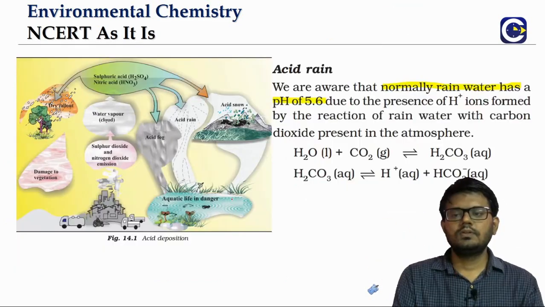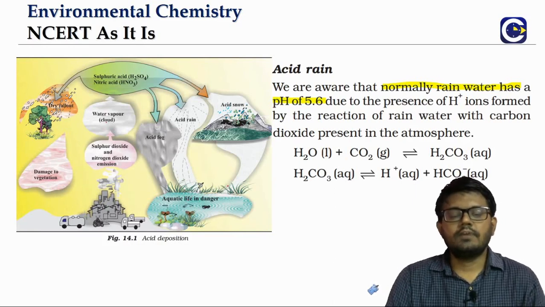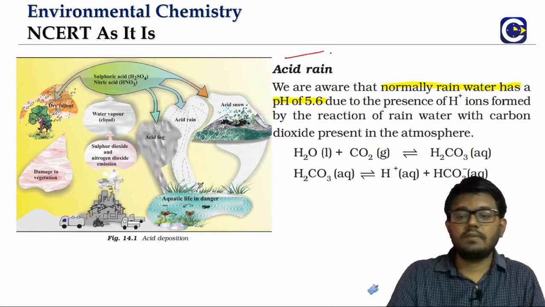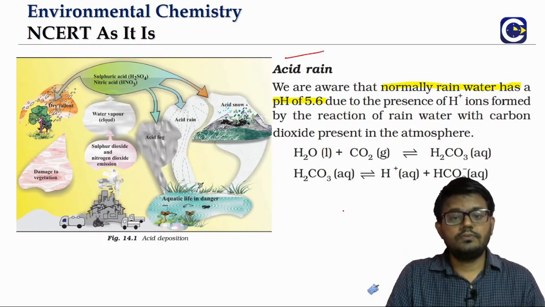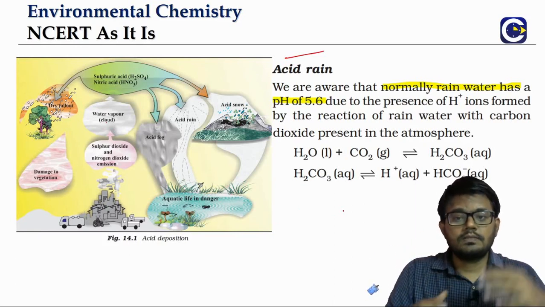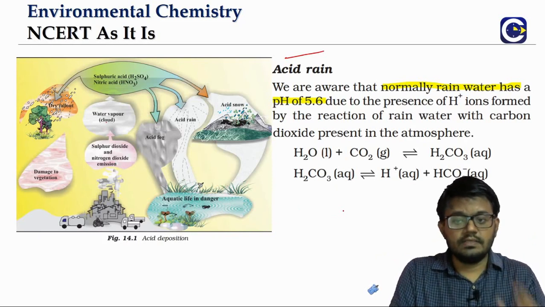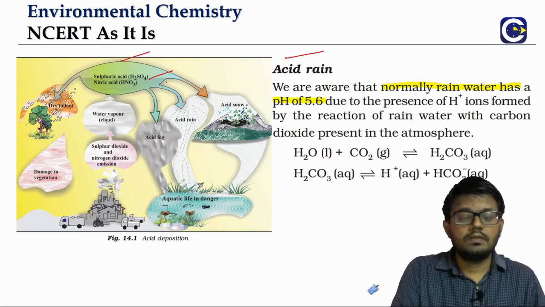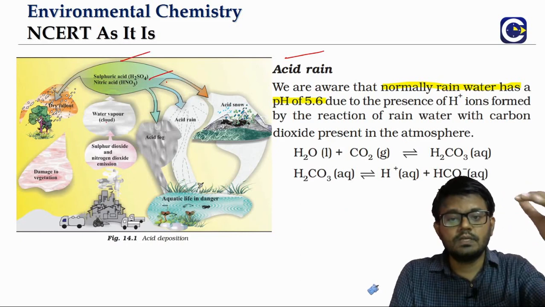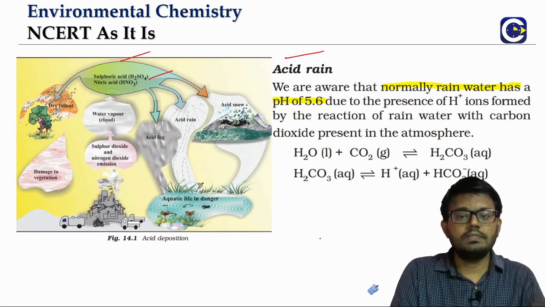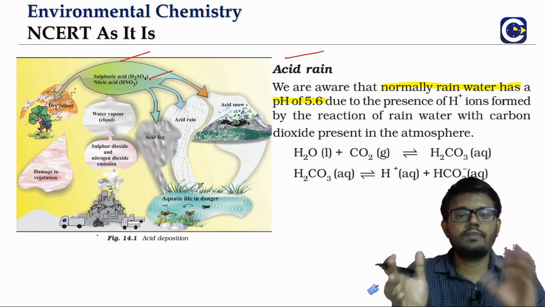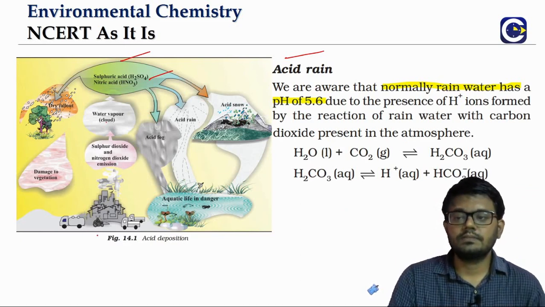So the next part of environmental pollution, we will talk about the concept of acid rain. Acid rain is a broad term that is used for substances which have an acidic nature. Typically, we're talking about sulfuric acid and nitric acid reaching from the atmosphere to the earth. We'll see the different ways in which you can see in the diagram itself. There are different ways in which they can reach the surface of the earth.